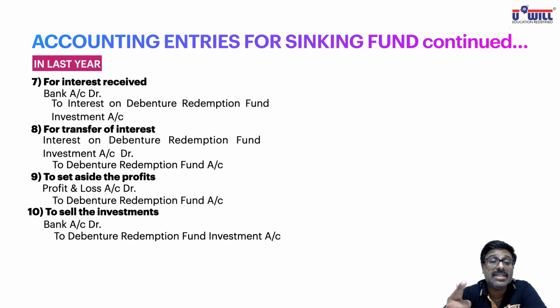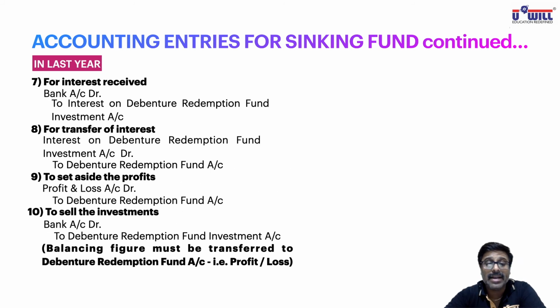Then 11th step, what did we study? Even the profit or loss on sale of investment is to be transferred to debenture redemption fund account. So that you write in bracket. That 11th step is in bracket. Balancing figure of debenture redemption fund investment account must be transferred to debenture redemption fund account. That is its profit or loss. Whatever balancing figure remains in the investment account must be transferred to debenture redemption fund account. That is its profit or loss.